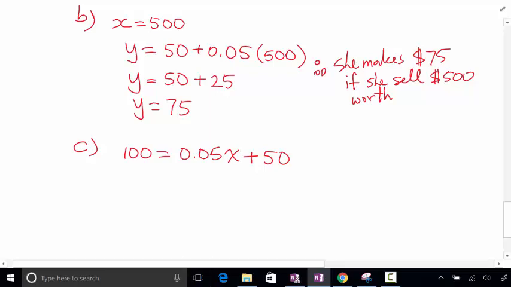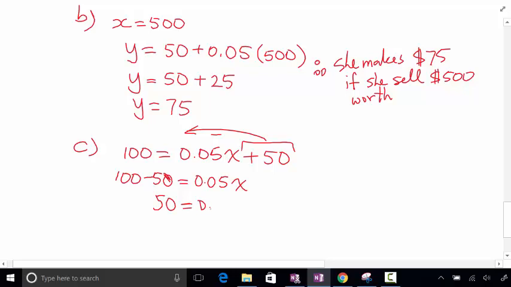So this 50, if I push it to the other side, it becomes a negative. So it's 100, okay, minus 50 is equal to 0.05x. Okay, so that's 50 equals 0.05x.